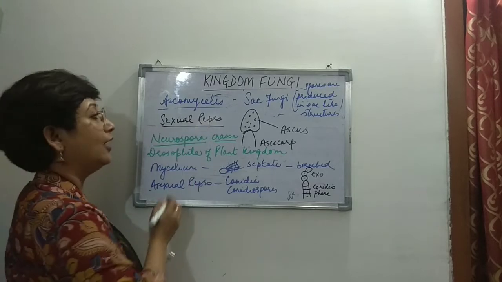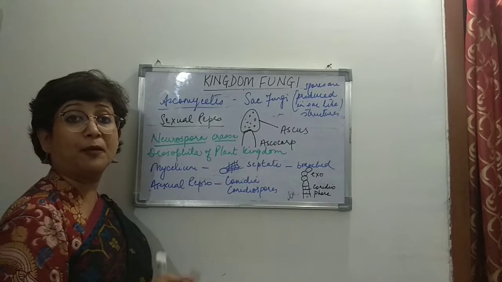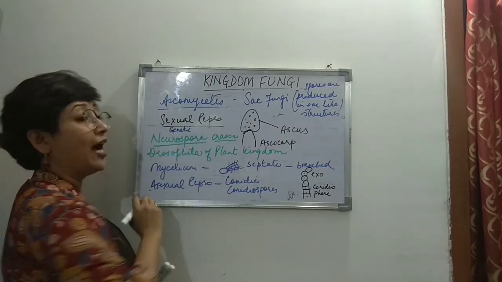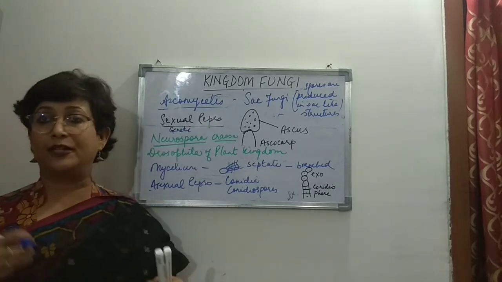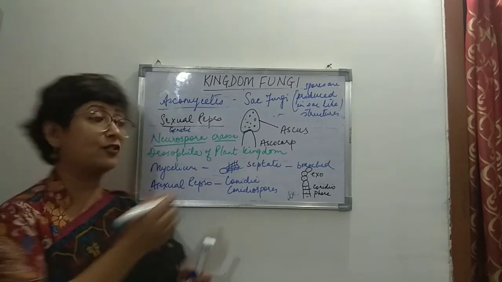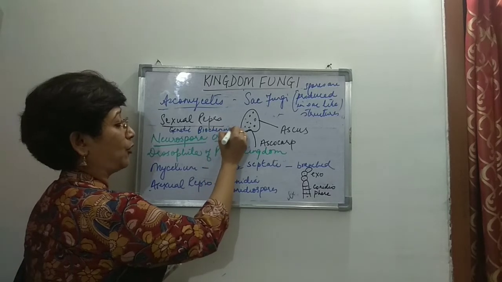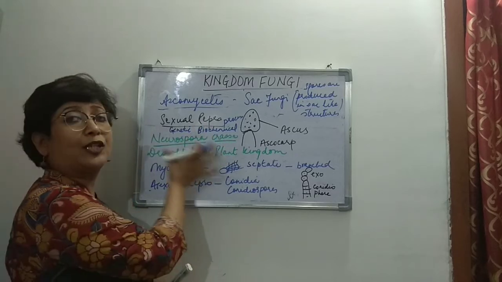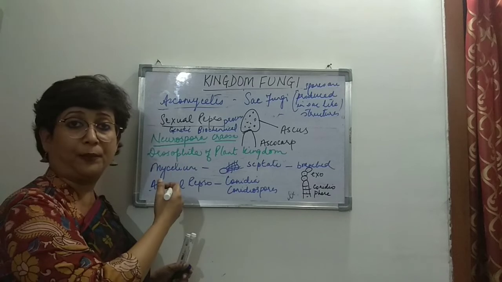Neurospora crassa is used for genetic purposes, for experiments in genetics, right? And it is also used in some biochemical reactions, biochemical processes. So this particular group of fungi is used for experimental purposes, right?